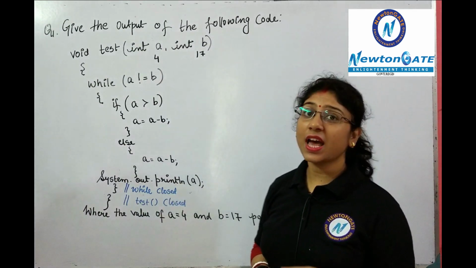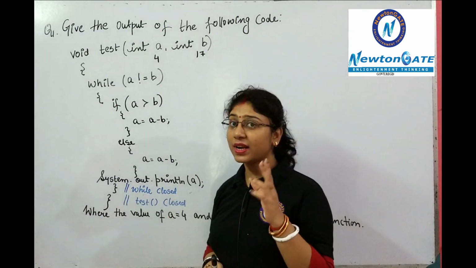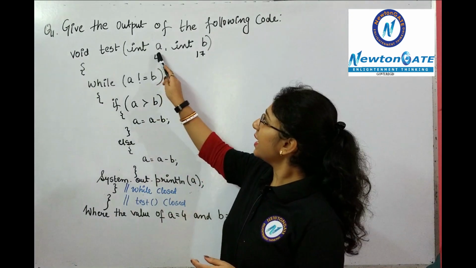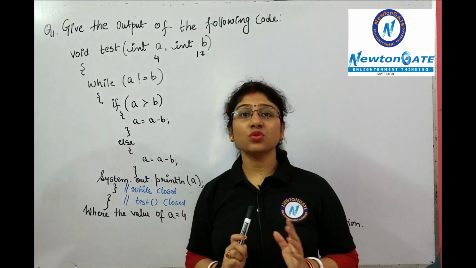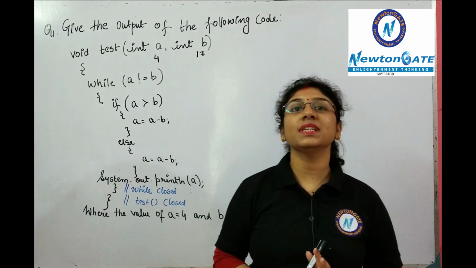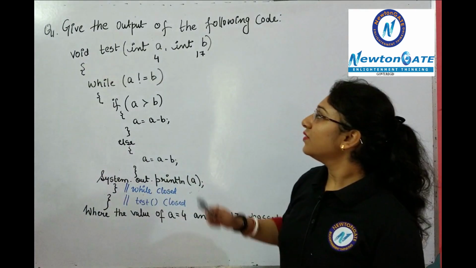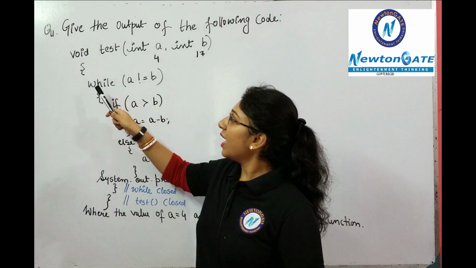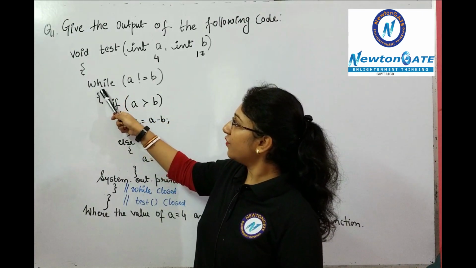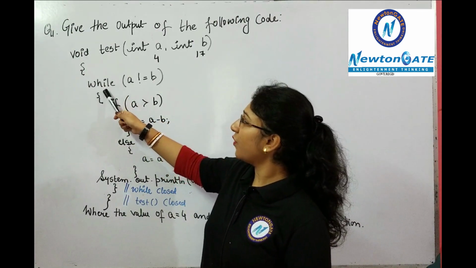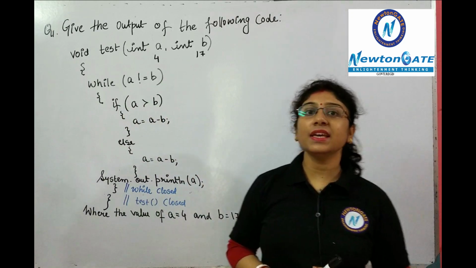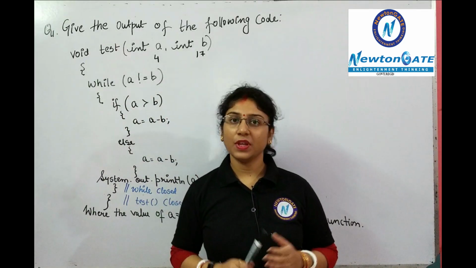Inside the test function, I am passing two parameters, a and b, and these two parameters belong to integer type. Clear? Now after that, I have defined a while loop. In the while loop, I am passing the condition a is not equal to b.